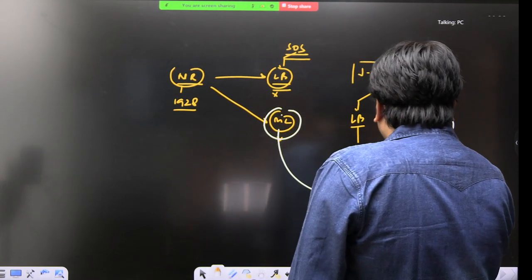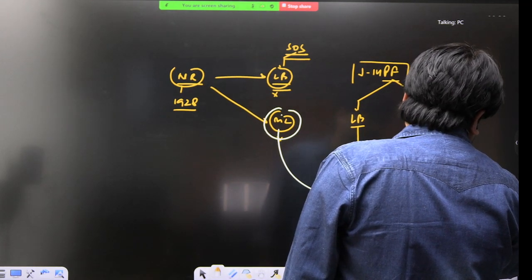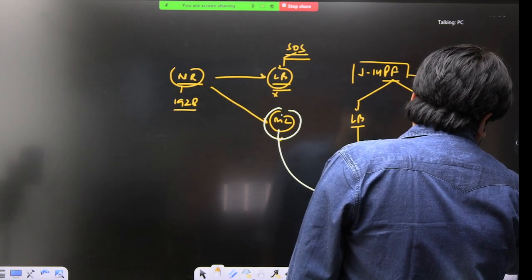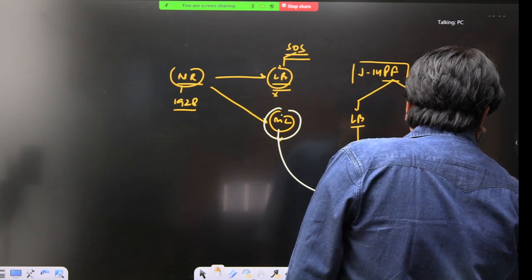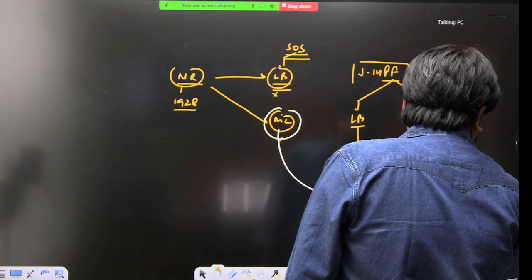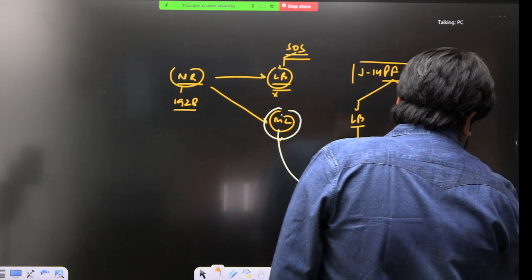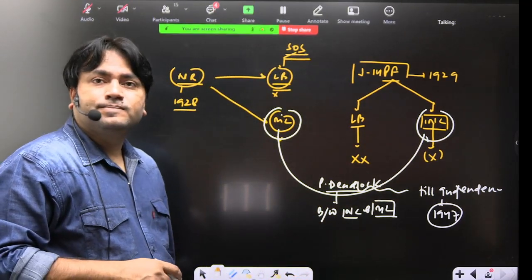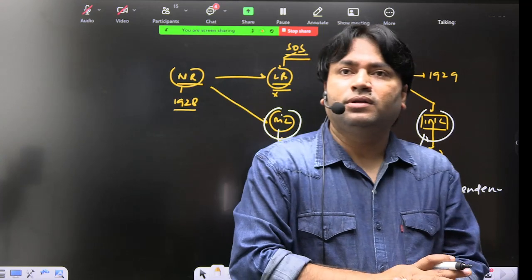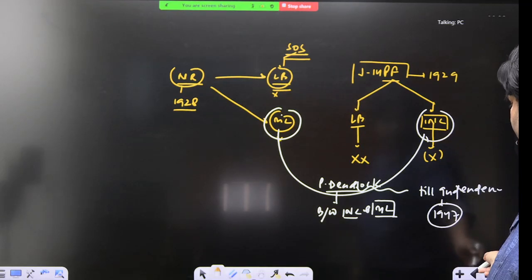And this political deadlock will continue till independence, till 1947. Till 1947, this political deadlock will continue. Got it? Okay. This political deadlock will continue.